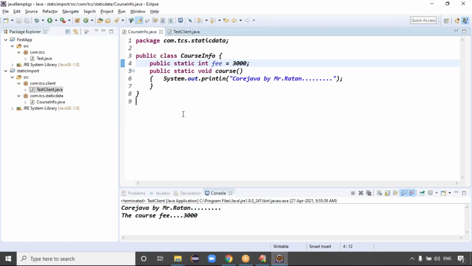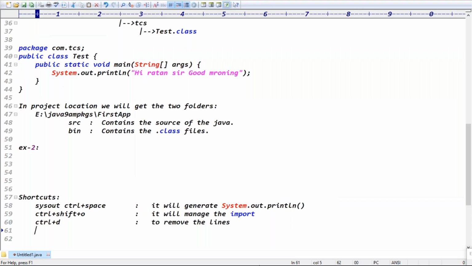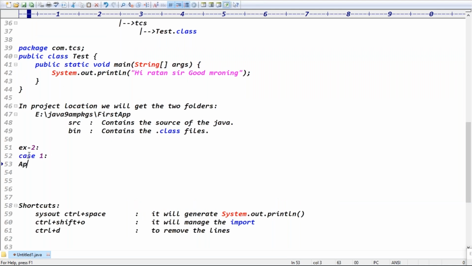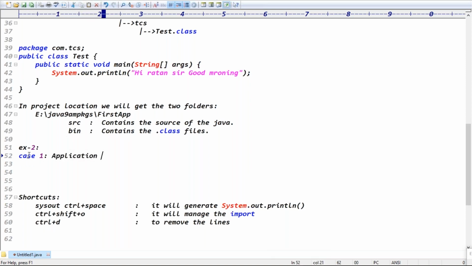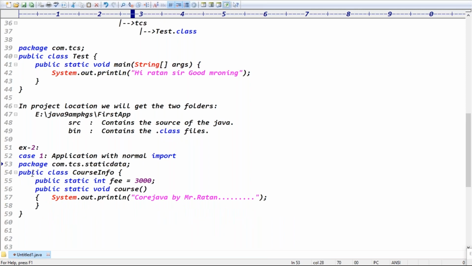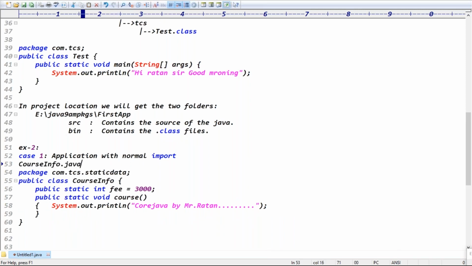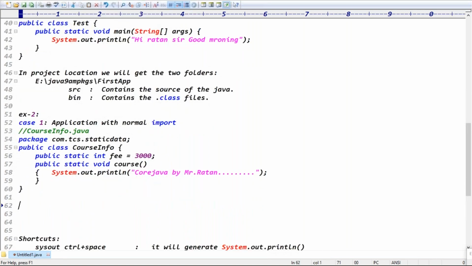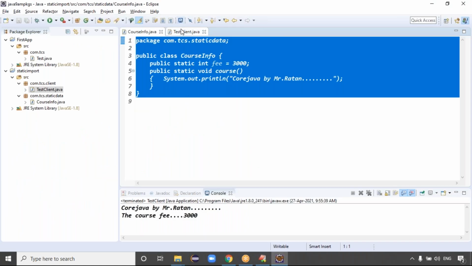This is like normal import, guys. See, in the normal import, example two, case one, I'm using application with normal import. Application with normal import means what? CourseInfo contains those two static variables. Then how do we call those static variables, guys? We call that static variable using class names, right?